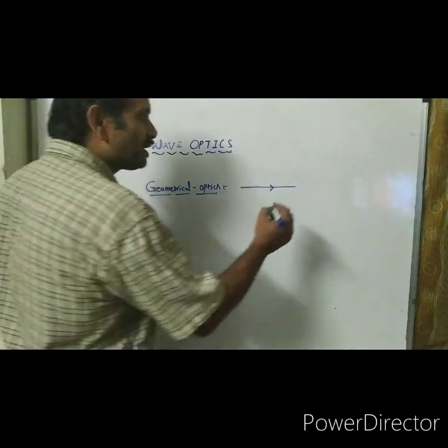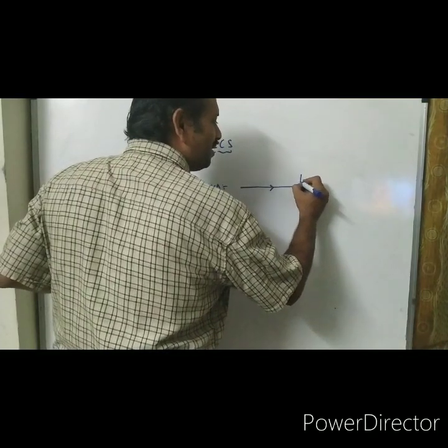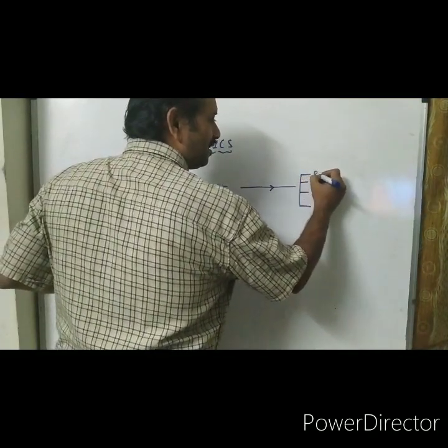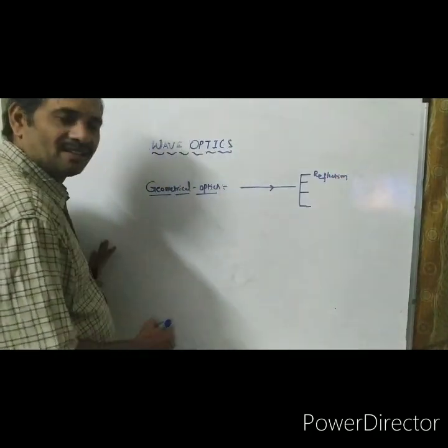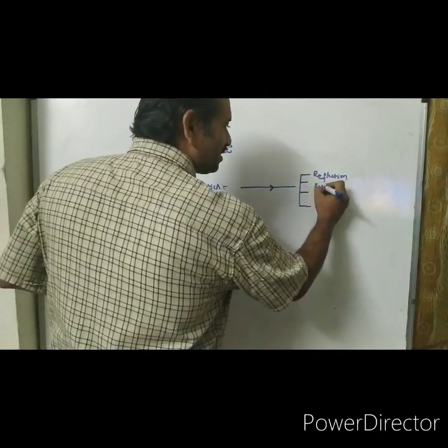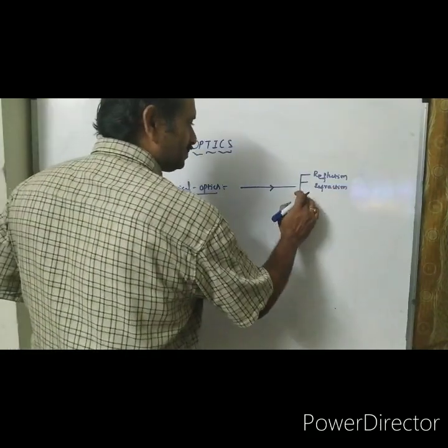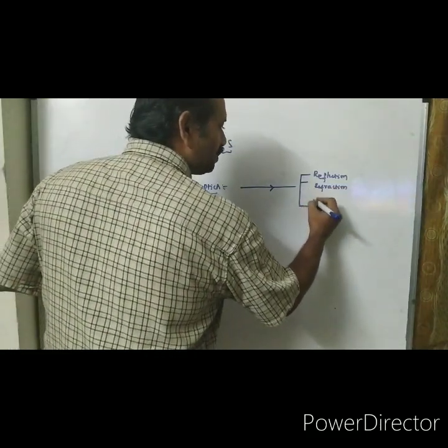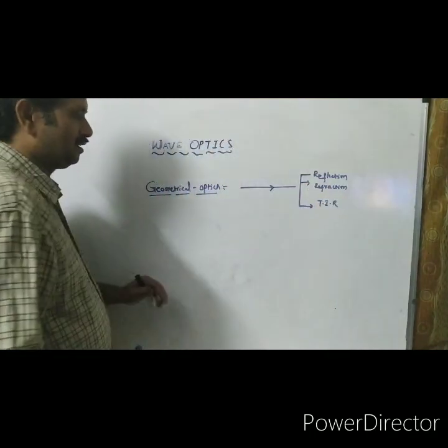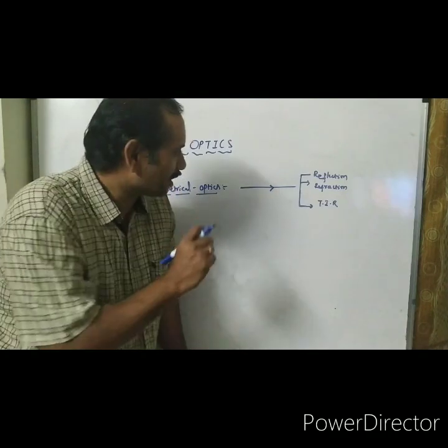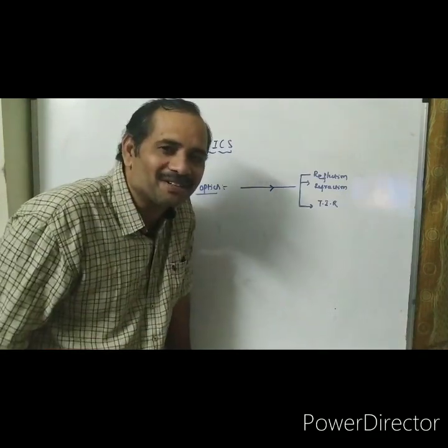In geometrical optics, we can explain with the laws of reflection, refraction, and total internal reflection.